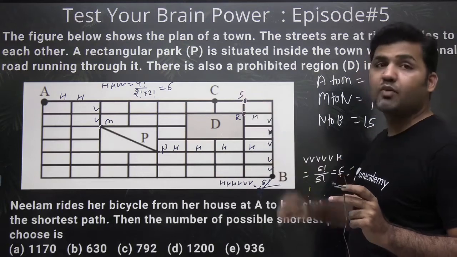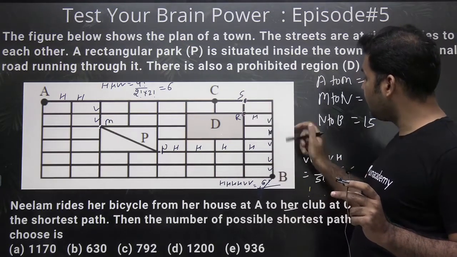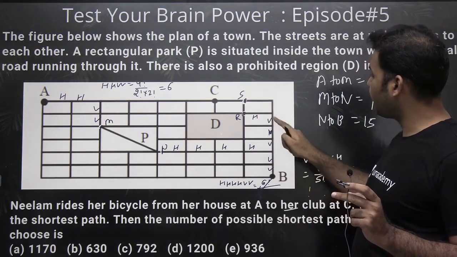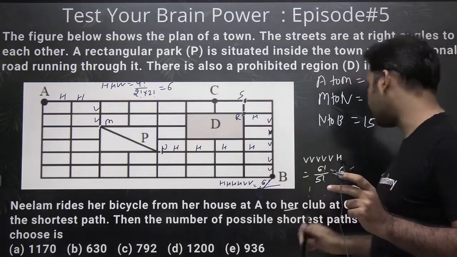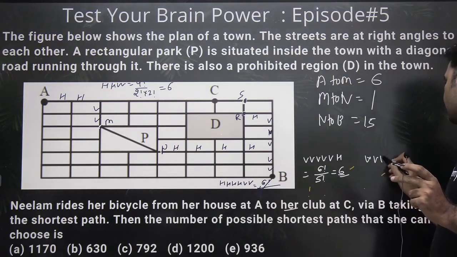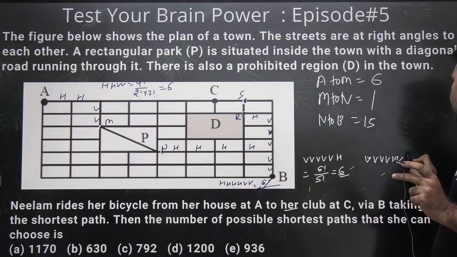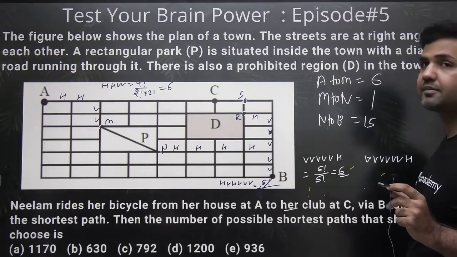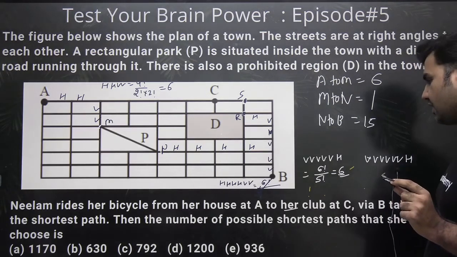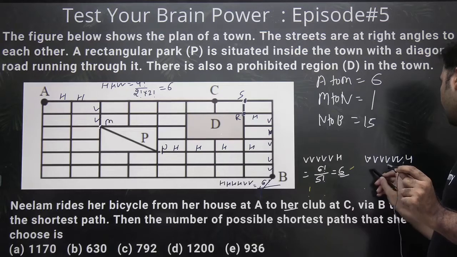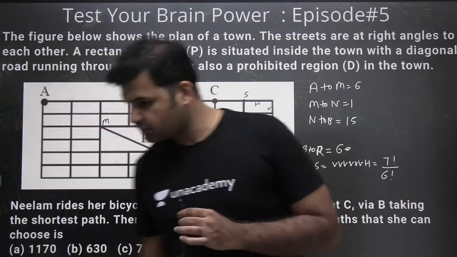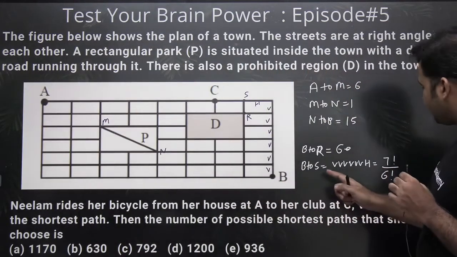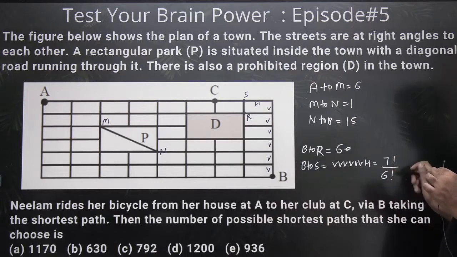What about at point S? To reach S she needs to go 1, 2, 3, 4, 5, 6 vertical and 1 horizontal. What are the number of ways here? So B to S, she has 7 factorial upon 6 factorial, that means 7 ways.